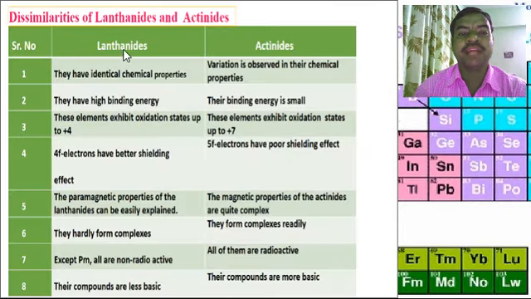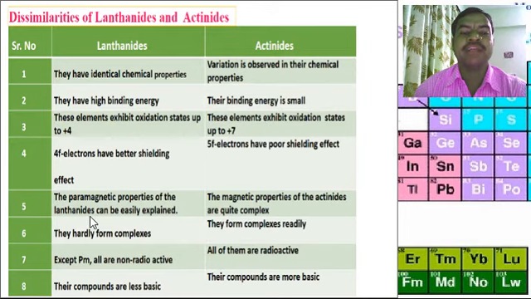The dissimilarity of the lanthanides and actinides. The lanthanides have identical chemical properties. In actinides, variation is observed in their chemical properties. Lanthanides have high binding energy. Actinides' binding energy is small. Lanthanides exhibit oxidation states up to +4. Actinides exhibit oxidation states up to +7. In lanthanides, the 4f electrons have better shielding. In actinides, the 5f electrons have a poor shielding effect.